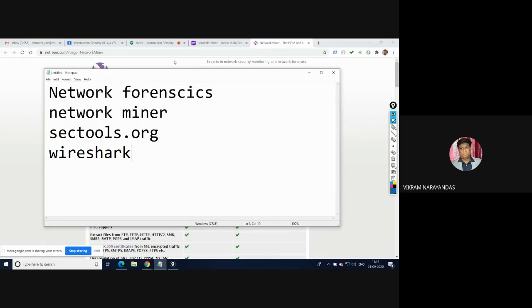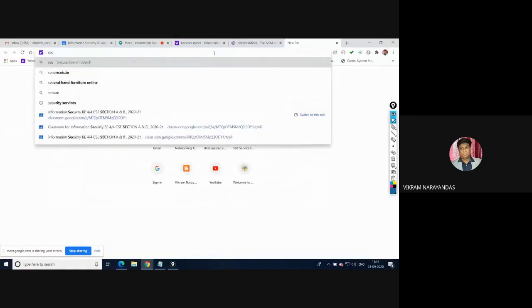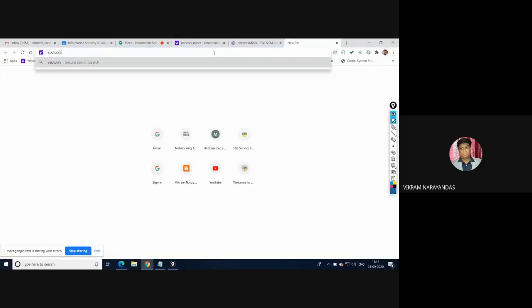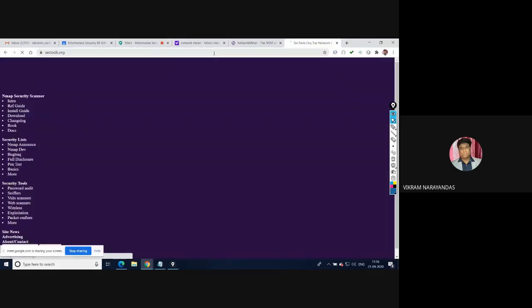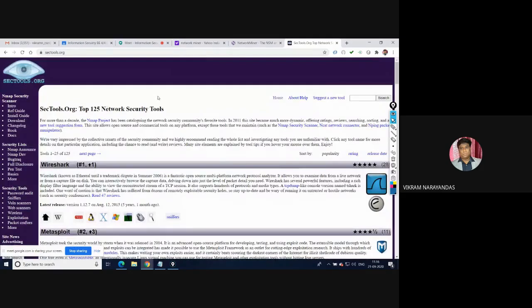For this, just go to sectools.org. Here, the top tools will be displayed. One is Wireshark, one of the best sniffers. All the top tools will be displayed for top hacking and cracking tools.